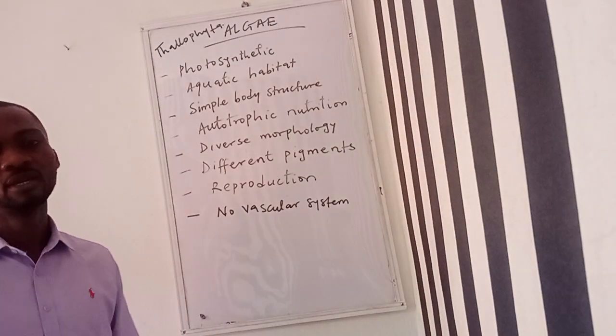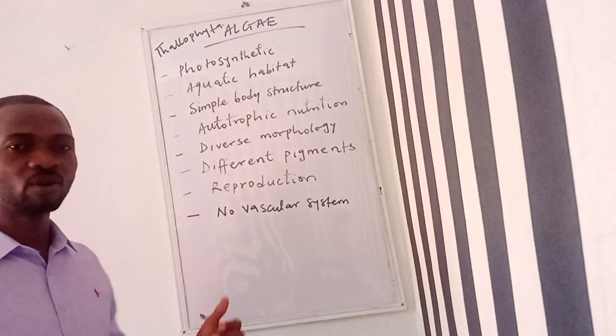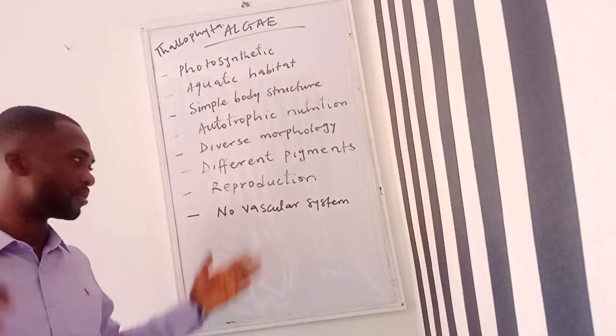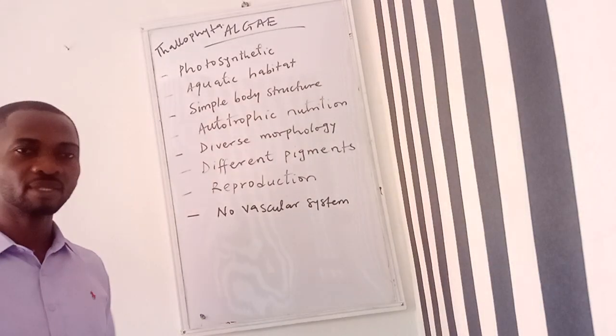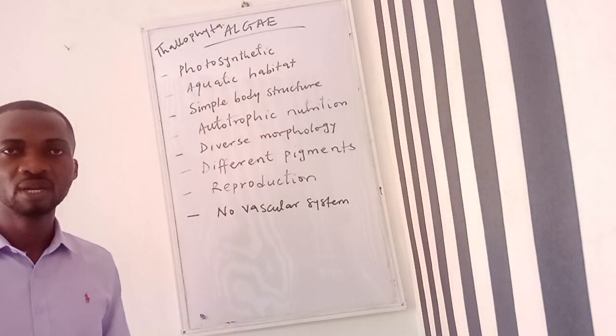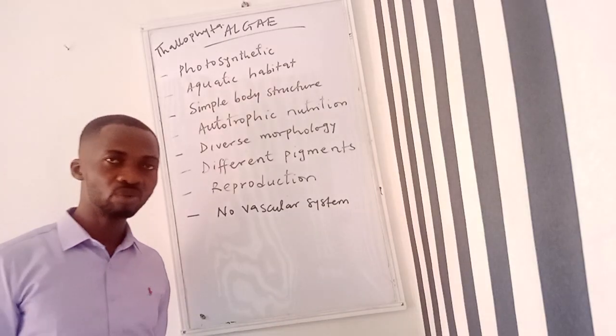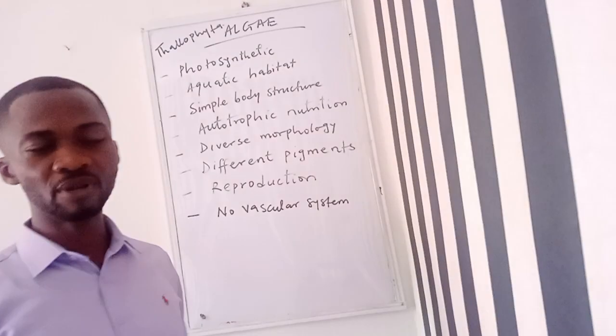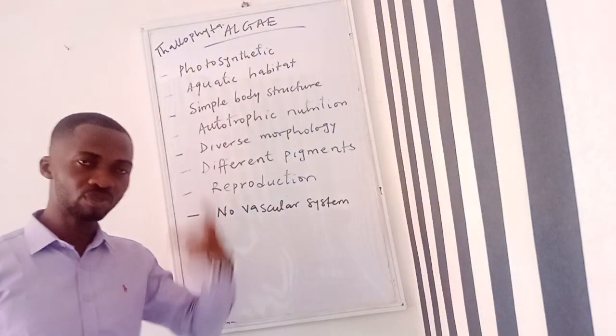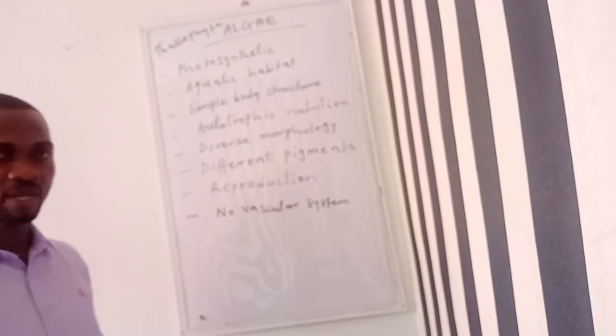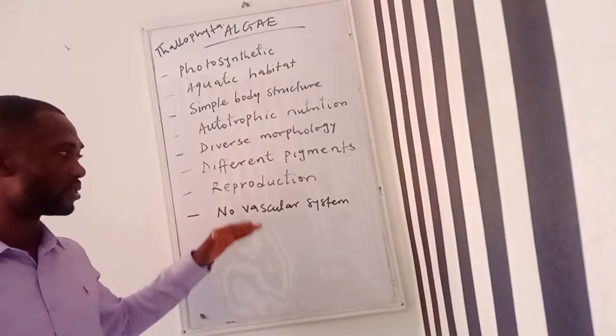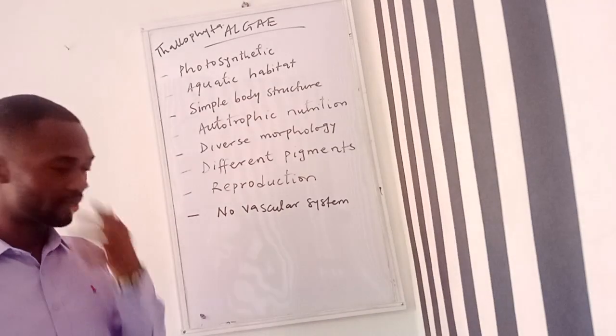Even though they are called plants, they are not advanced enough to possess the vascular system, or what they call the vascular bundle. This vascular bundle includes the xylem and the phloem. The xylem helps in the absorption of water, and the phloem helps in the absorption of nutrients. So this is not found in algae.